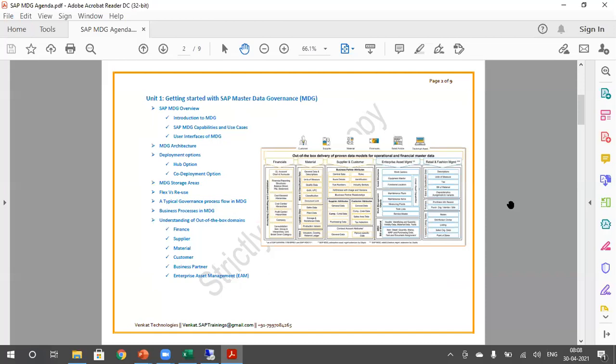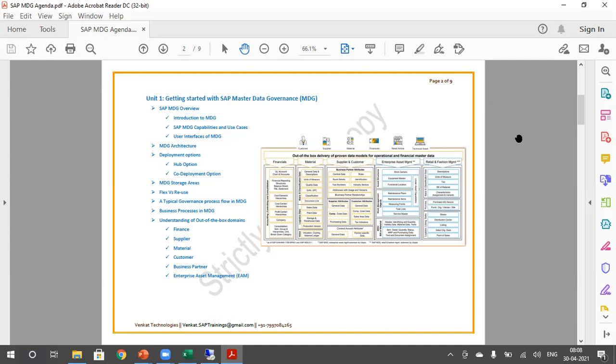One question. Will you also cover BRF plus? Yeah, MDG relevant BRF plus will be covered. Okay. So even if you are coming from a functional background, will you be able to cover that? Yes, yes.